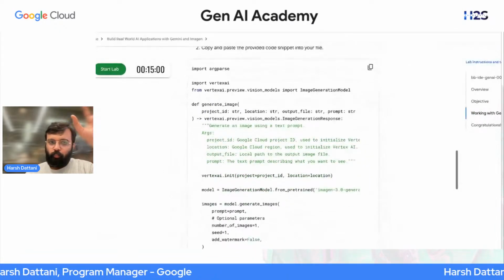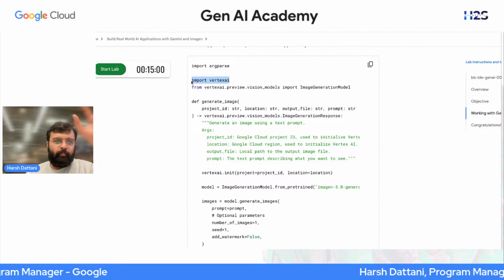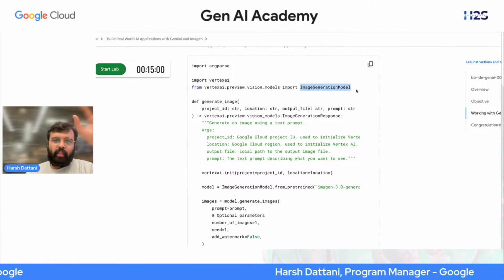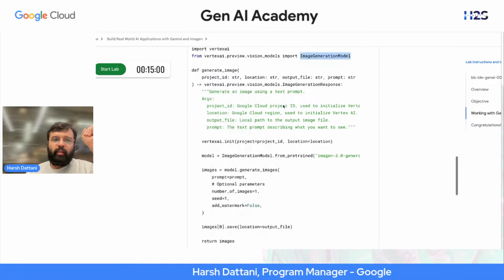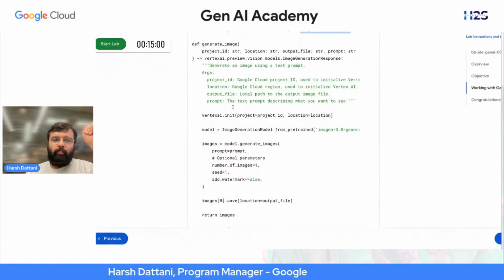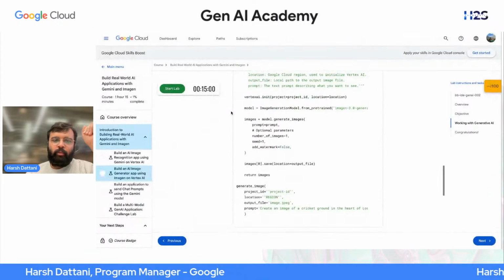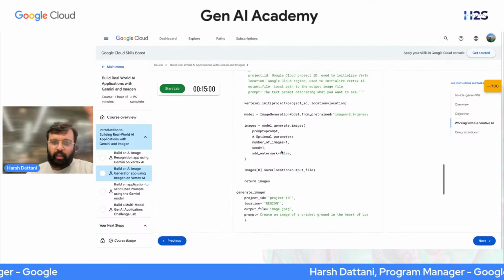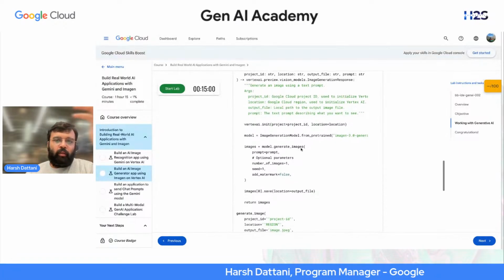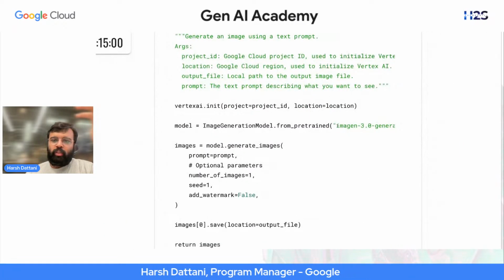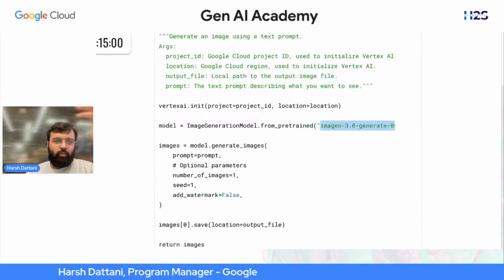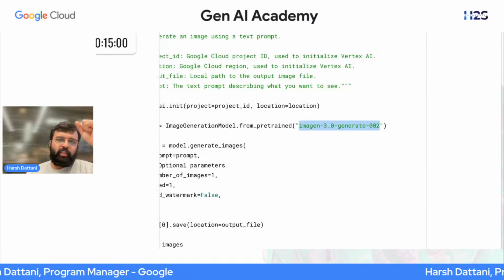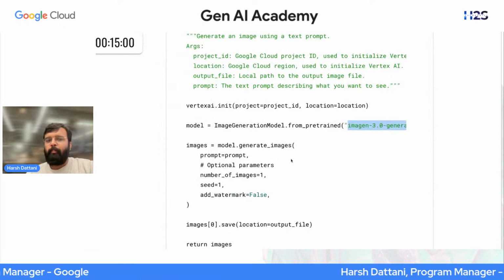Same, we imported Vertex AI, right? We imported the image generation model over here, correct? Then we passed the environment variables. If you see over here, there are environment variables, and these are passed. Then, as I told you, we need to select the image gen model over here. So we are selecting image gen 3.